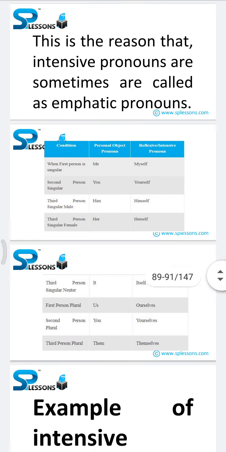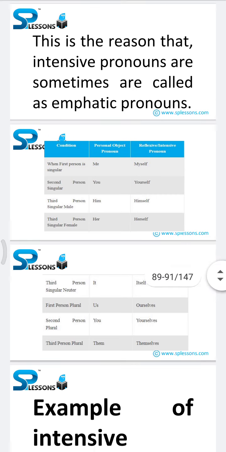So let's go back to what an intensive pronoun is. An intensive pronoun is very similar to a reflexive pronoun. It is a pronoun where we generally use self or selves at the end of the pronoun. In the examples which I have provided, himself, myself, himself, these are called reflexive pronouns. So the final one, that is functions of nouns.